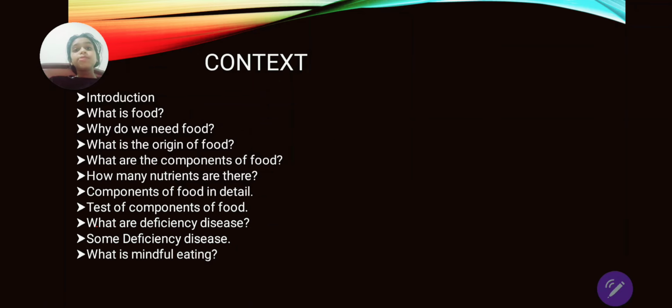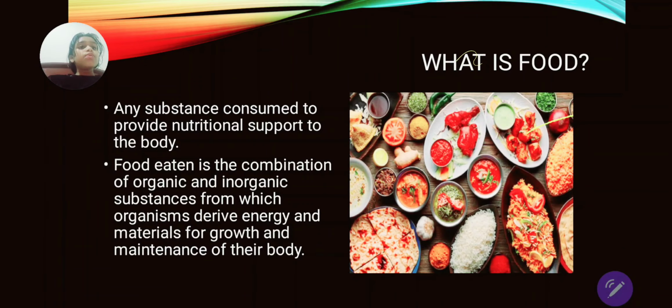So first of all, let's move to the introduction. What is food? Any substance consumed to provide nutritional support to the body is known as food. Now, anything that you eat, consumed means eat, and it provides nutritional support. Nutritional support means it gives us energy. That gives nutritional support to the body is known as food.